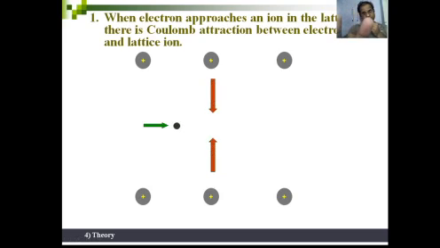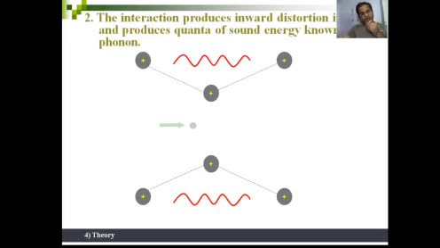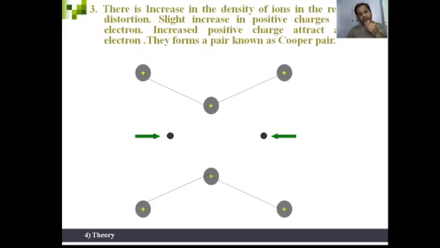The positive charges will also try to move towards the electron due to the attractive force. So they will come towards each other. These positive charges come towards the electron, and they exert a force on the electron so that the electron moves very fast within the lattice.